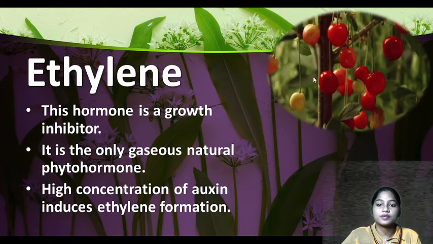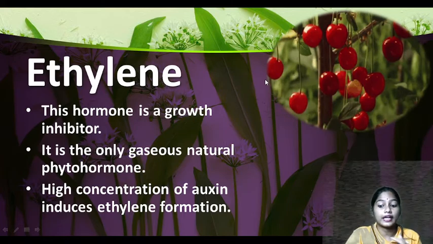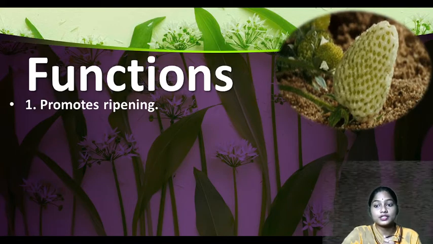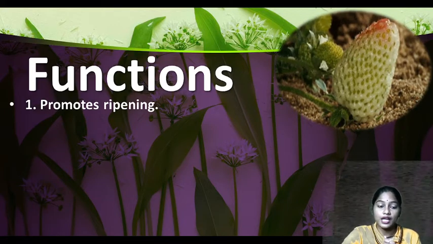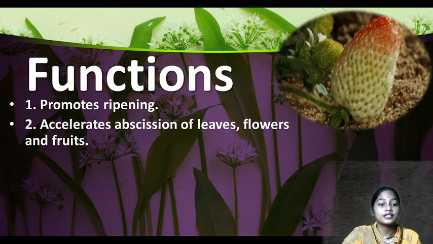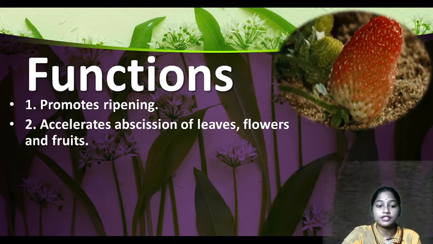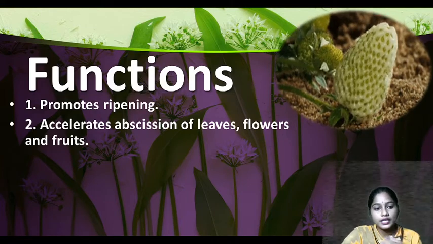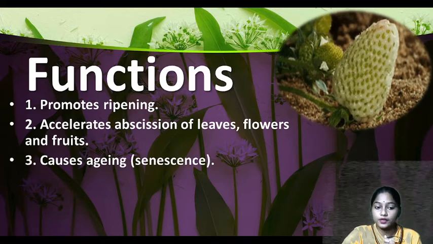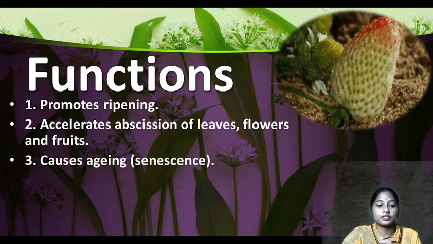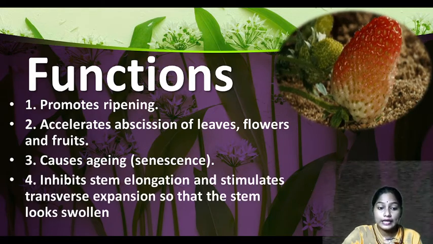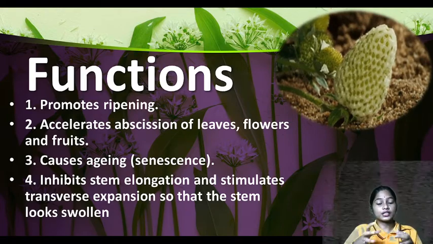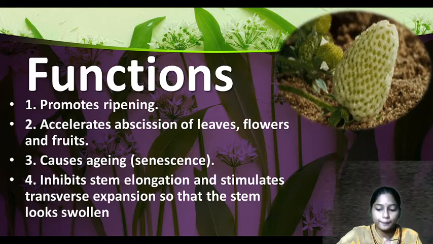Can you see in this picture the cherries are ripening? It means ethylene helps in ripening of fruits. It promotes ripening. So the strawberries are turning red. It means they are ripening with the help of this, and it accelerates abscission of leaves, flowers and fruits. As we have studied, the flowers and leaves used to fall, and it accelerates this and causes aging. It promotes aging and inhibits stem elongation and stimulates transverse expansion so that the stem looks swollen.